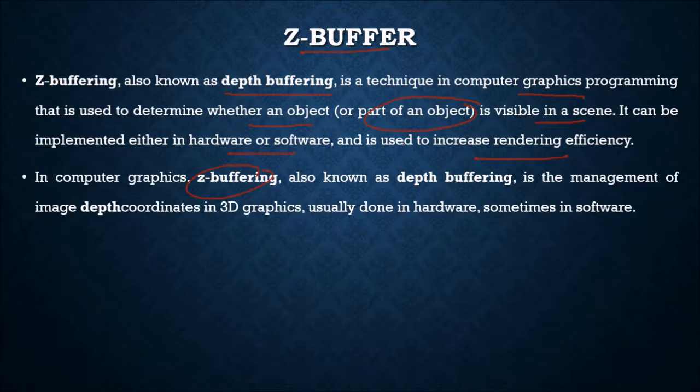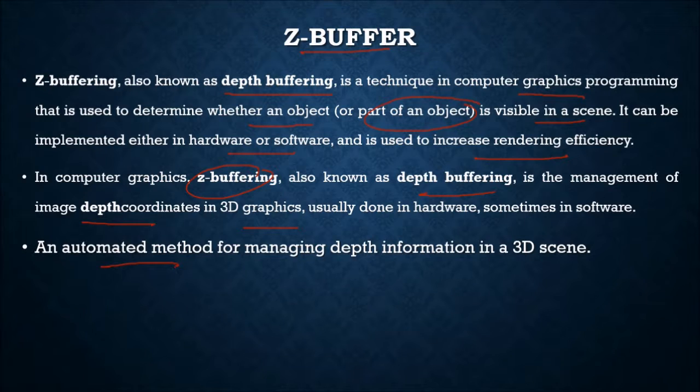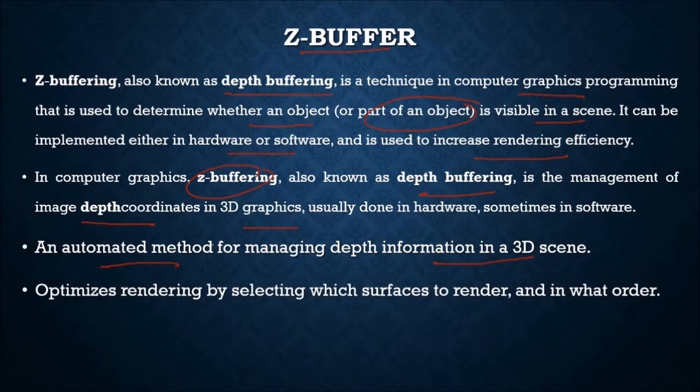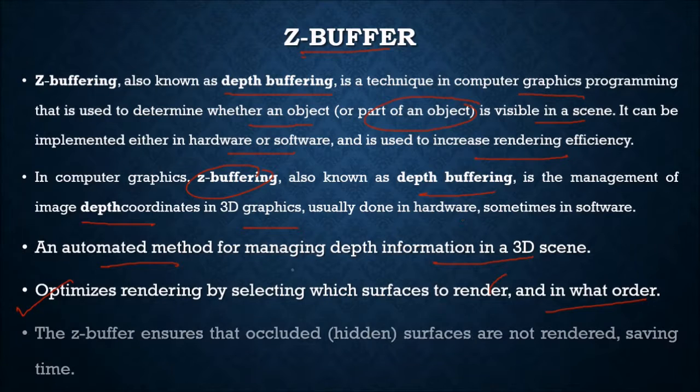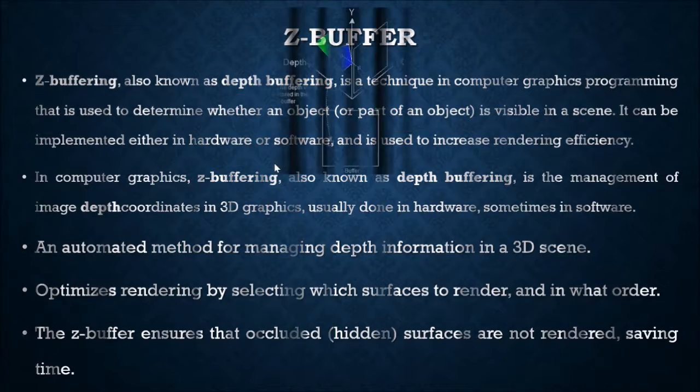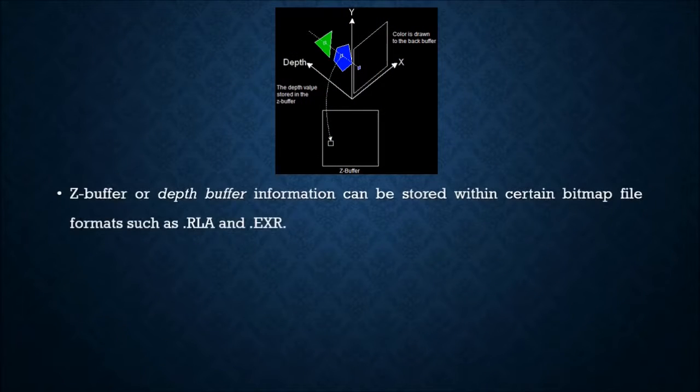So Z buffering, also known as depth buffering, is the management of image depth coordinates in 3D graphics, usually done in hardware, sometimes in software also. This is an automated method for managing the depth information in a 3D scene, and it optimizes rendering by selecting which surface to render and which not to. The Z buffer ensures that the occluded, that is the hidden, surfaces are not rendered, saving time, effort, and improving efficiency and performance.